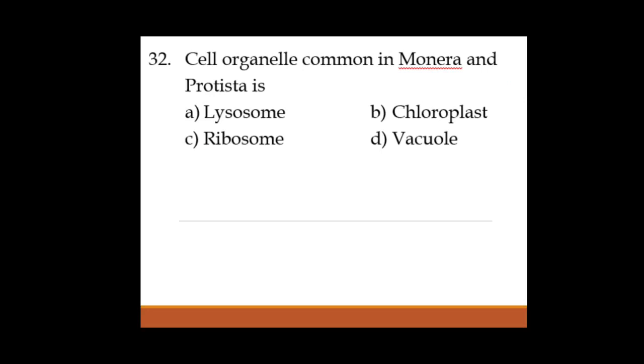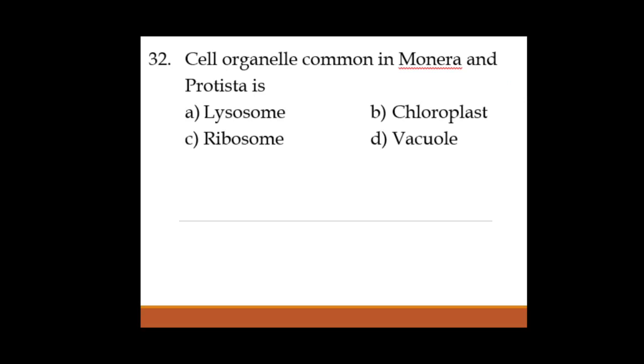Next, cell organelle common in Monera as well as Protista. So as we know, a cell consists of various types of cell organelles. Which cell organelle is common in Monera as well as Protista? Monera includes all the bacteria. Protista means it is a eukaryotic organism.